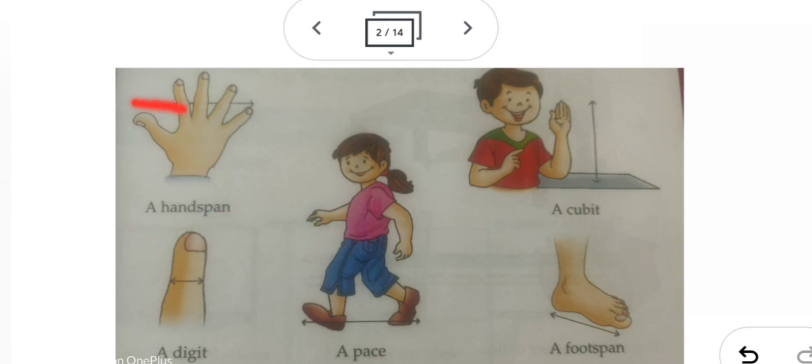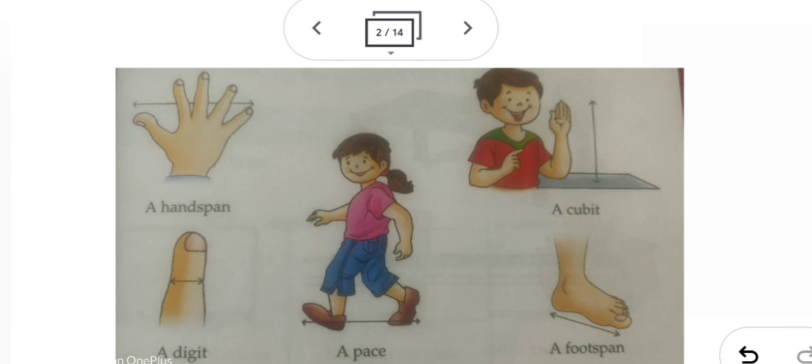Handspan, you know how to measure. The pace is the length when you take one step. The cubit is from the fingertip to your elbow. The foot span is just your foot length, and the digit is the finger gap. When you write in the book, I used to say you give a 2 finger gap or 3 finger gap, like that. So this is 1 finger gap, that is called a digit. So these are the non-standard measurements.